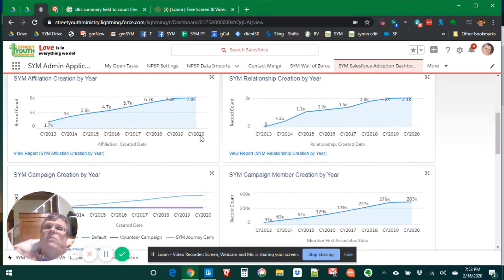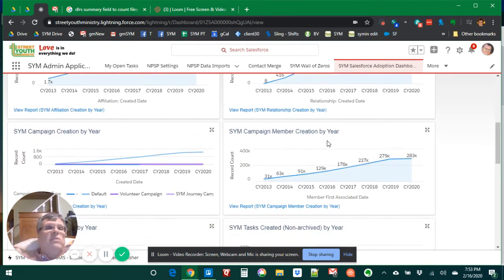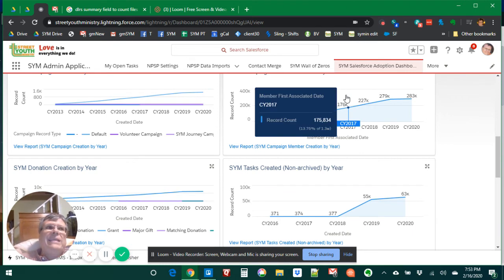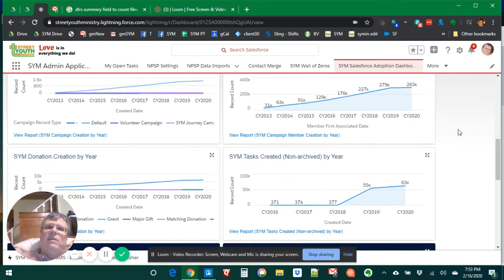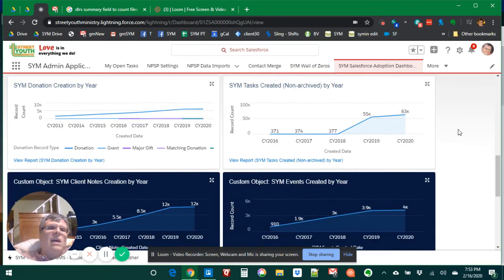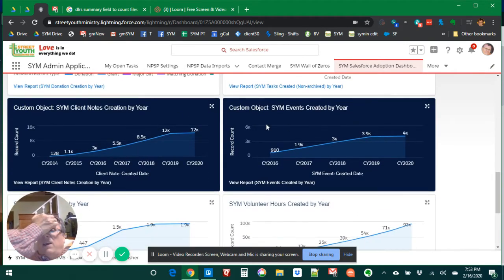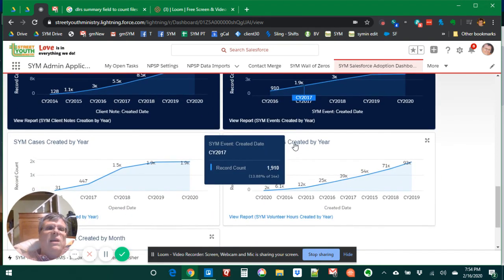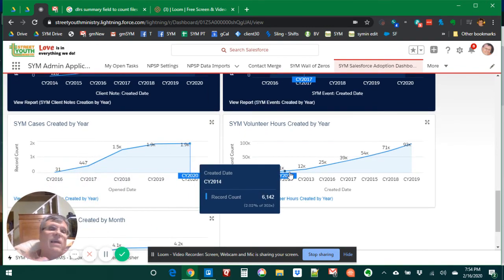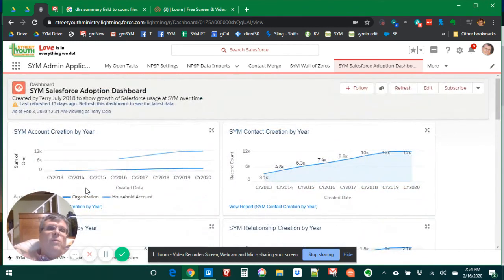Affiliations, much lower utilization. Relationships, lower utilization. Campaign objects we use the heck out of. Some would say we should archive these old ones, but this is actually our intelligence. So I was really happy to see the data storage limits raised so that we can keep this and use them for our intelligence: how many opportunities we create a year, and so on. And then the black ones are how many custom objects we're creating and using a year. So, cases, you can see that we started heavily using them in 2017. That's kind of a late adoption for us. We started in 2013.